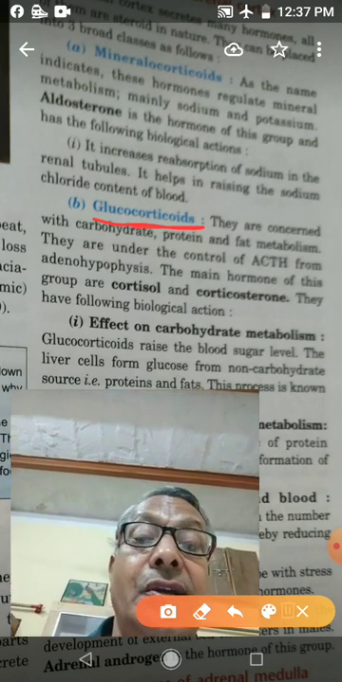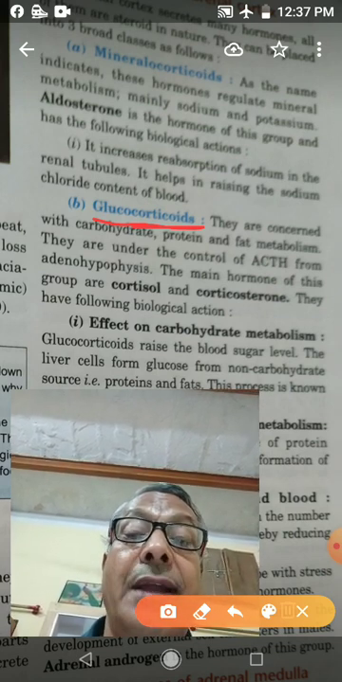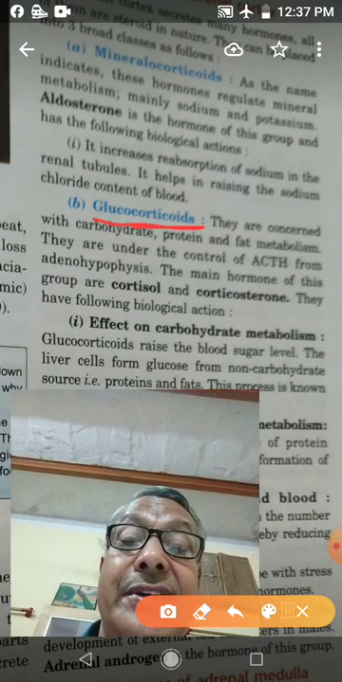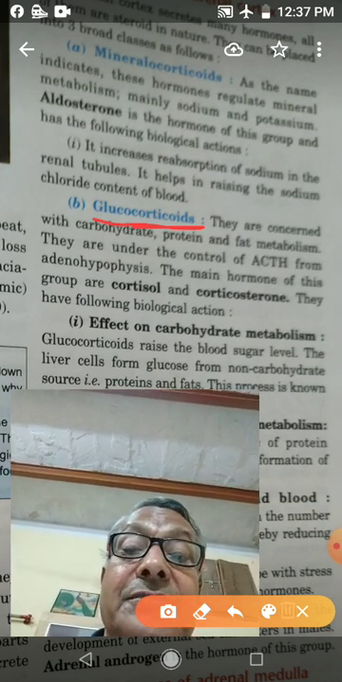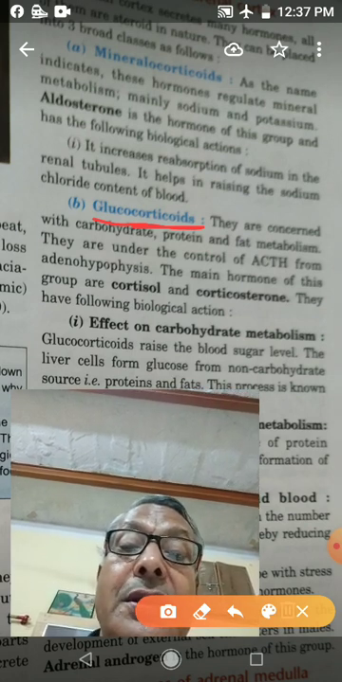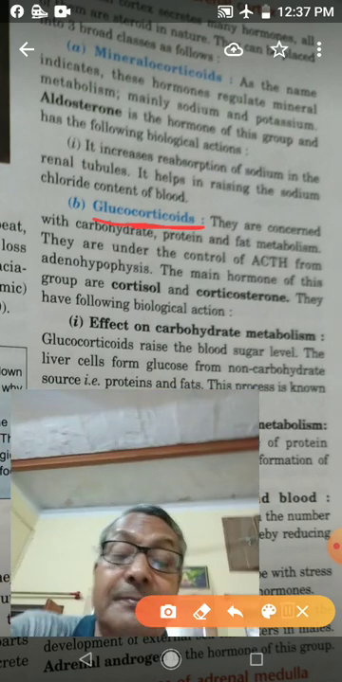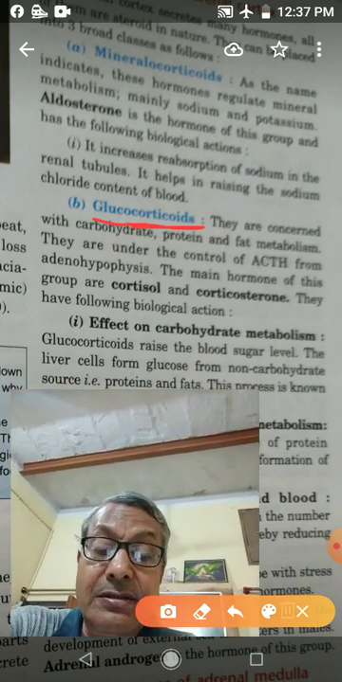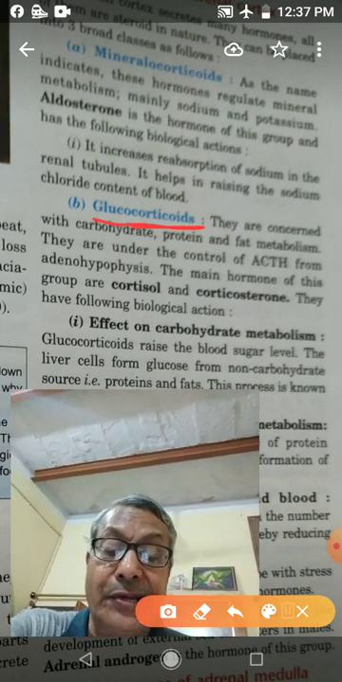They are under the control of the adrenocorticotropin hormone, which is secreted by the adrenal cortex. The main hormones of this group, glucocorticoids, are cortisol and corticosterone. The function of these hormones is, first, it will regulate the metabolism of carbohydrate.